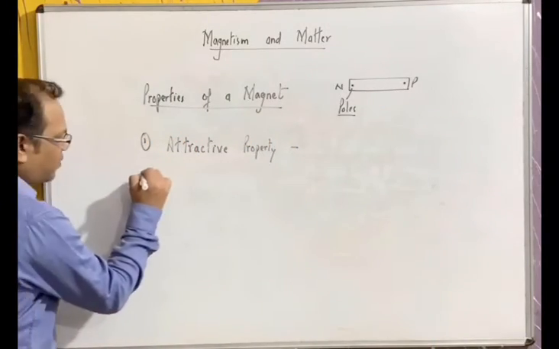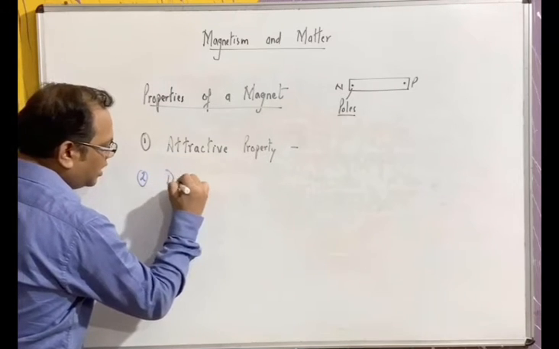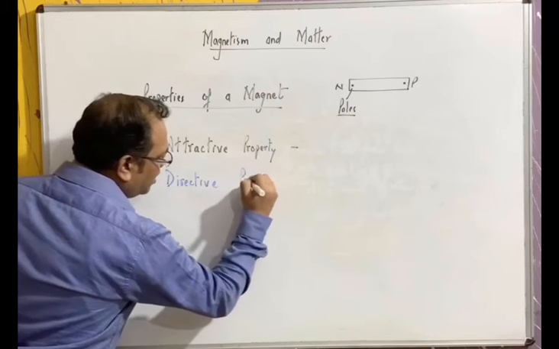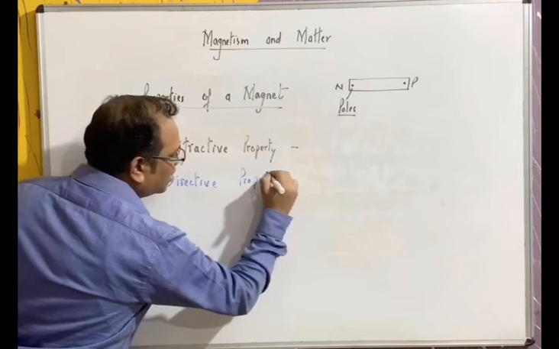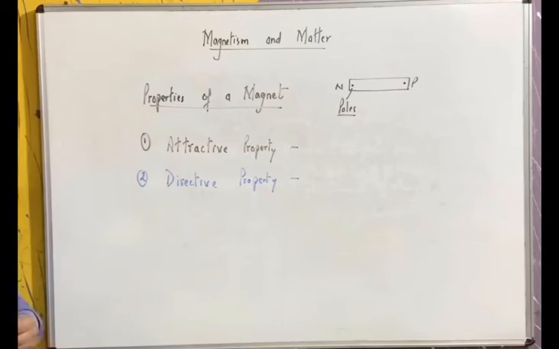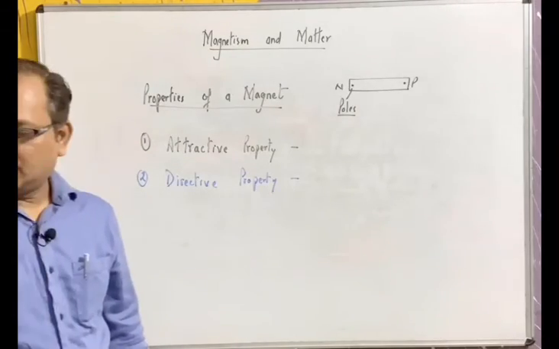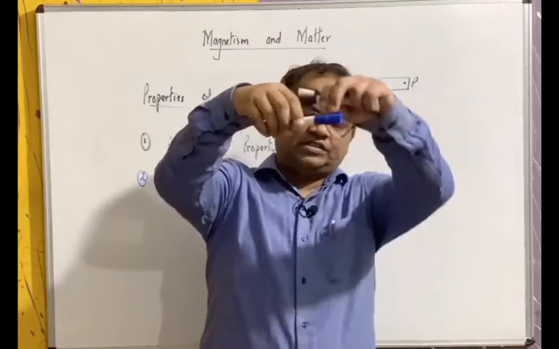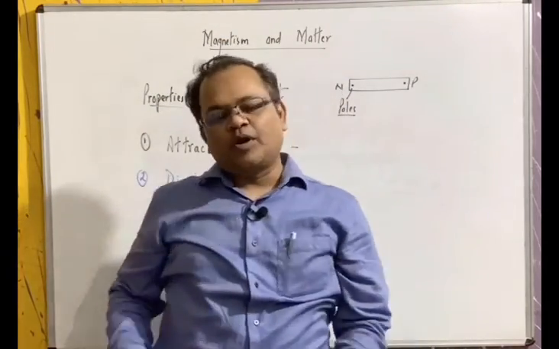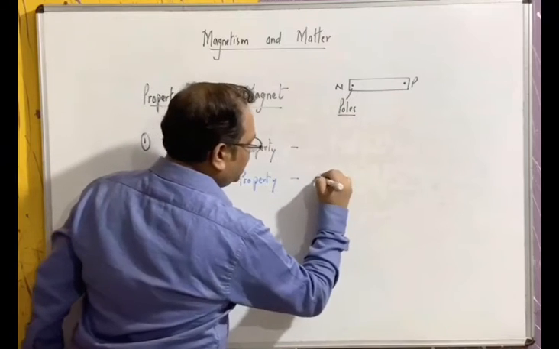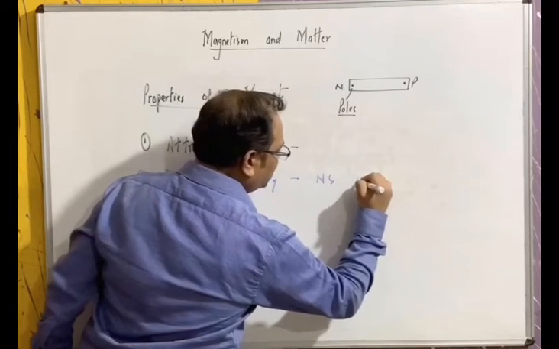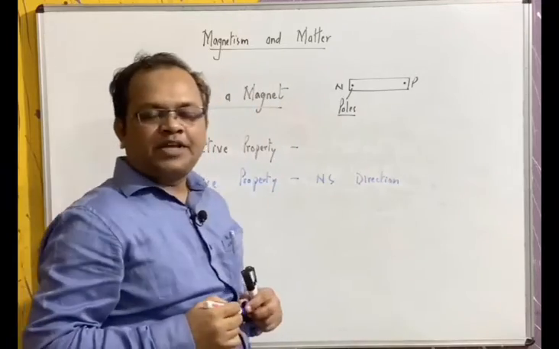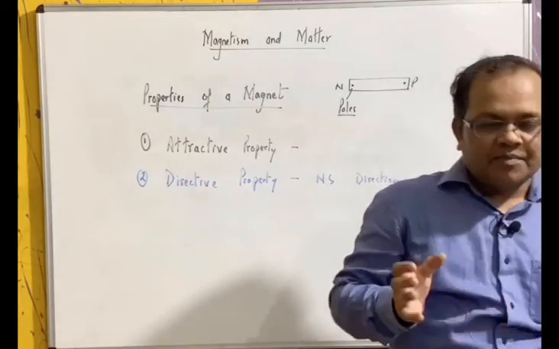Now the second property is known as directive property. Directive property is related to direction. When we hang a magnet in air with a thread, it will always point in the north-south direction. This property helps us make a magnetic compass.